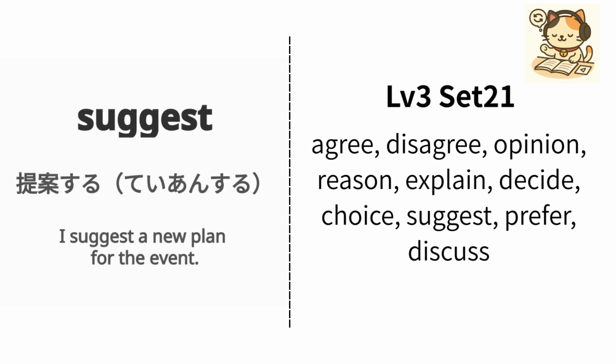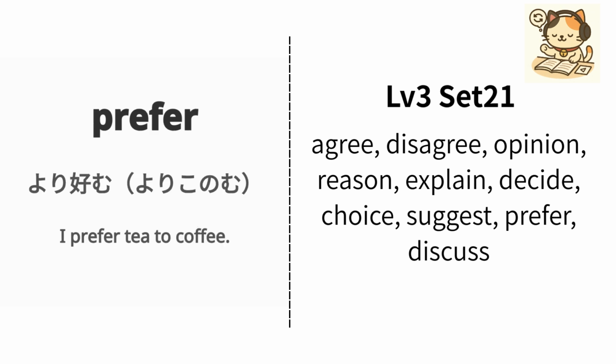English is suggest. Japanese is 提案する. Example, I suggest a new plan for the event. 私はイベントの新しい計画を提案します. Repeat, suggest, suggest.